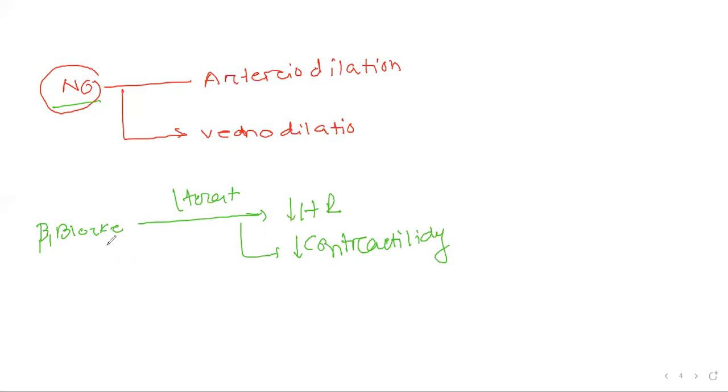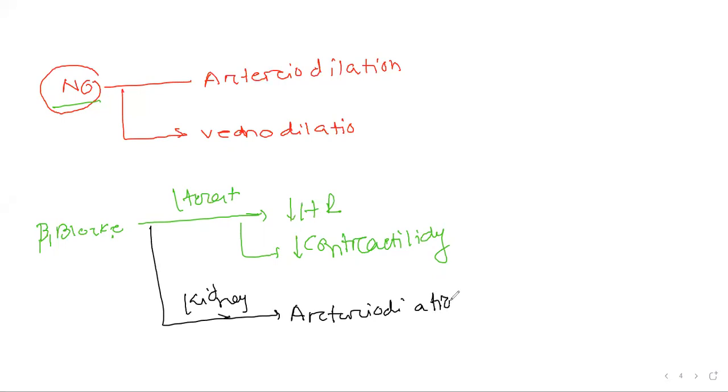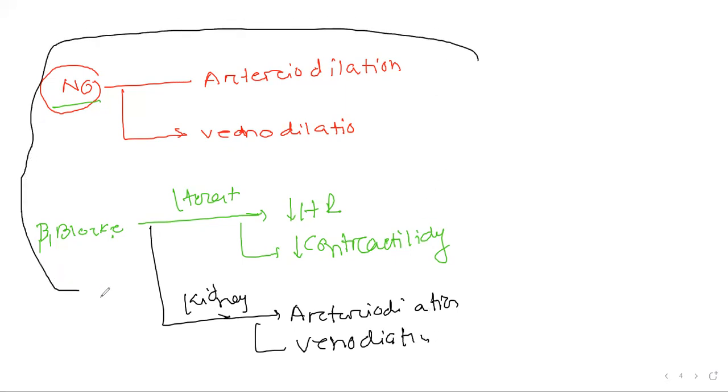They also have effects on our kidney. They reduce the renin-angiotensin-aldosterone pathway by acting on this pathway. They cause arteriodilation and venodilation. And these effects are very important in our angina.